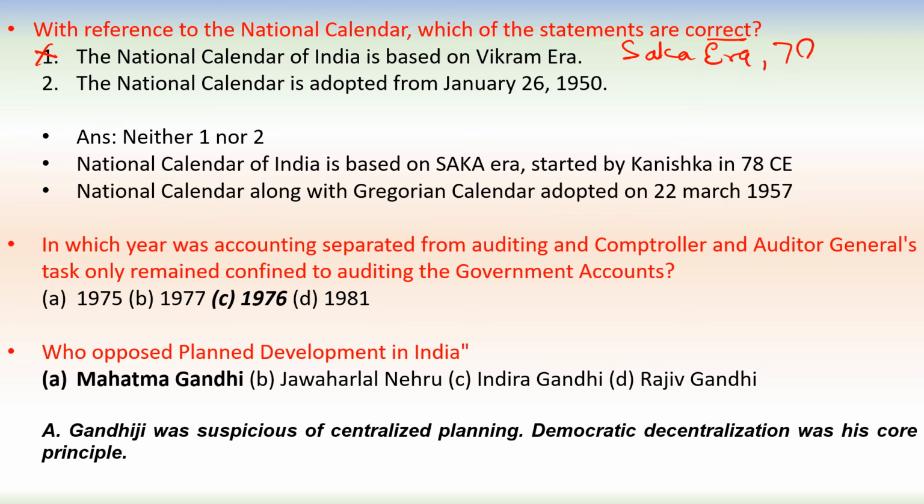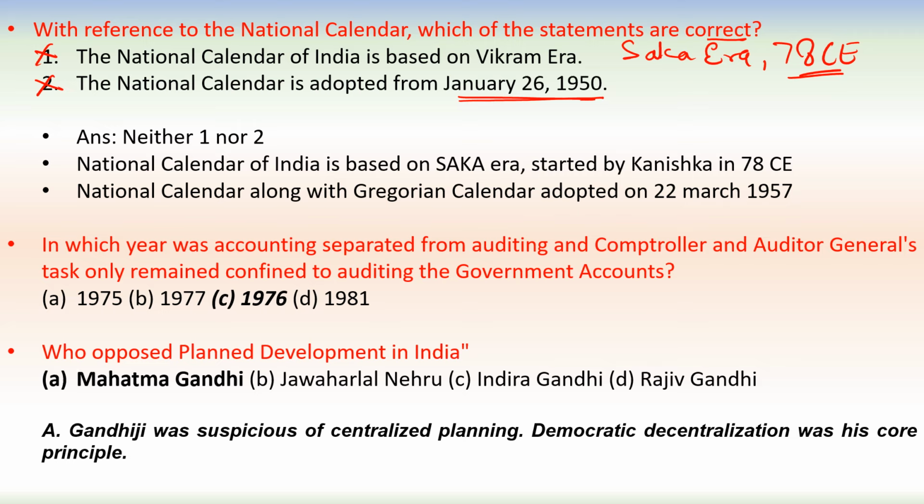Saka era starts from 78 CE. The national calendar is adopted from January 26, 1950. No, this is also not correct. So here neither 1 nor 2, both are not correct.